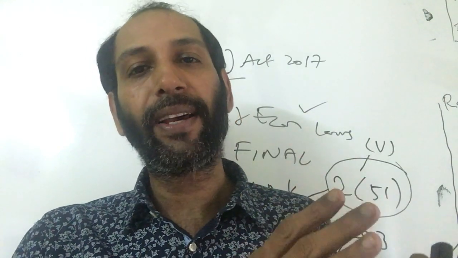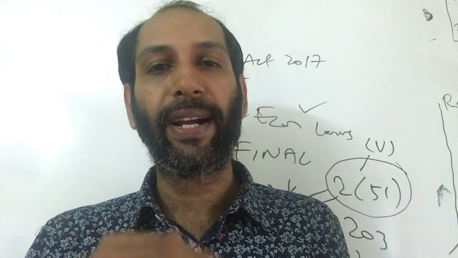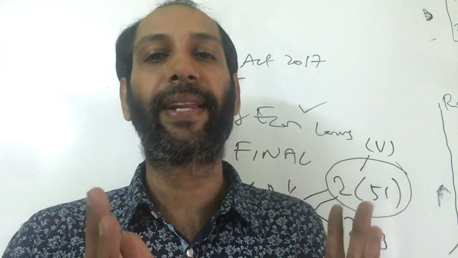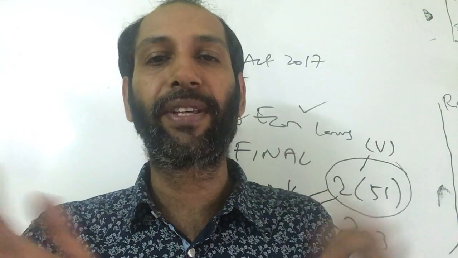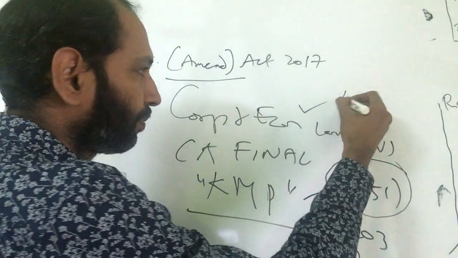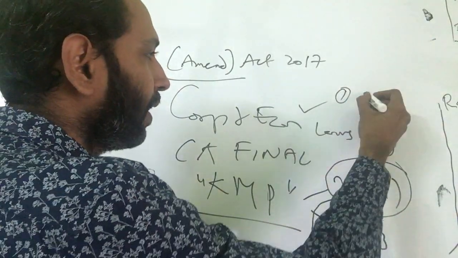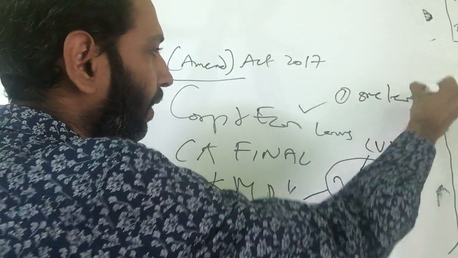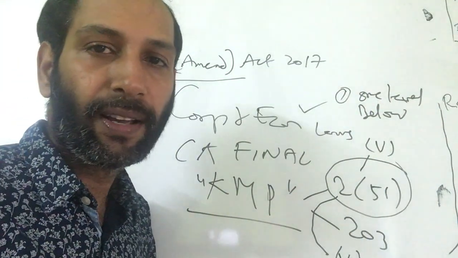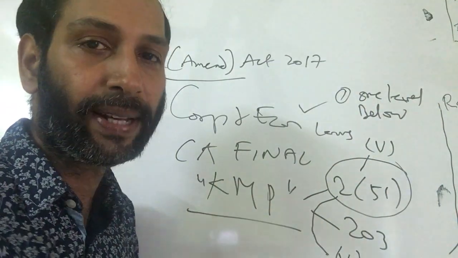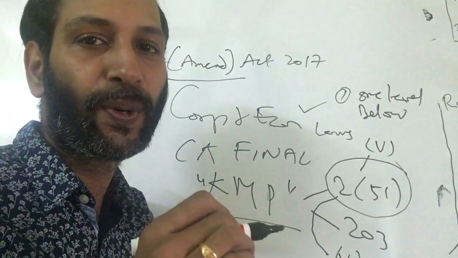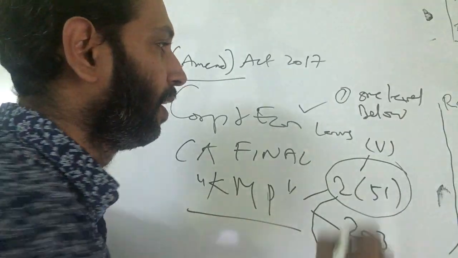So MD is there, already the KMP is there. Now they have introduced a new category called one level below the director board. Any officer can be designated as a KMP. The conditions are: 1, they should be not more than one level below. That's the first condition. The officer or the person whom you are going to designate is just one level below the director board and not more than one level below the director board.